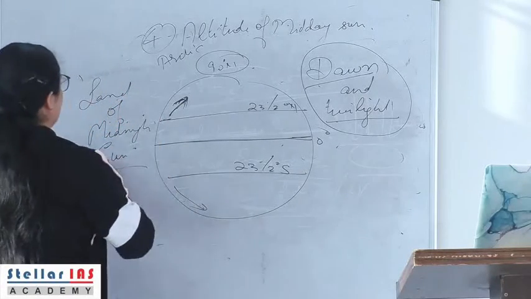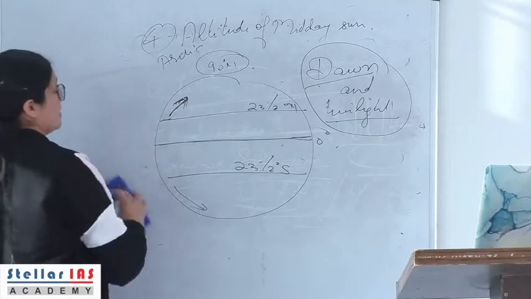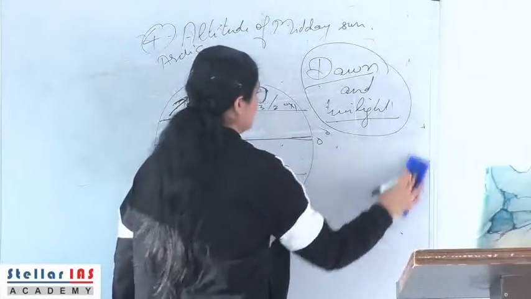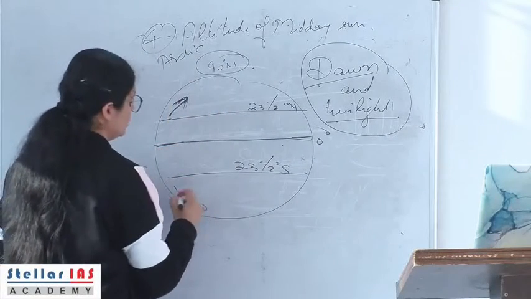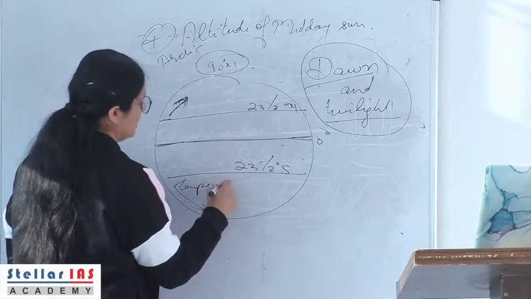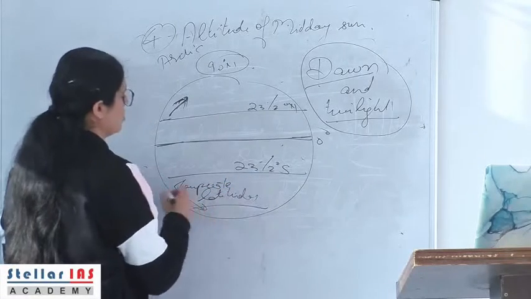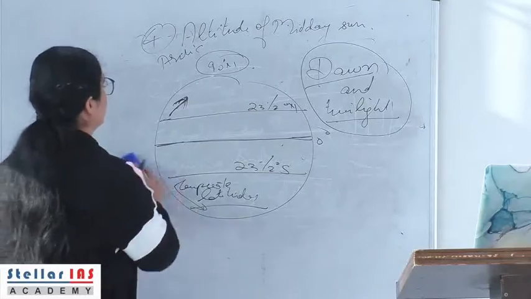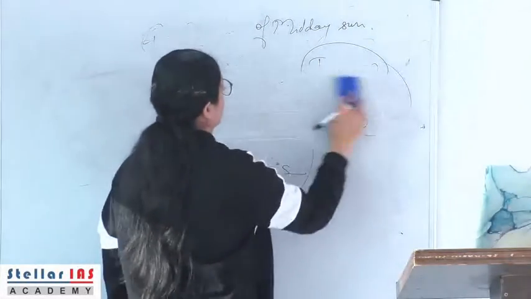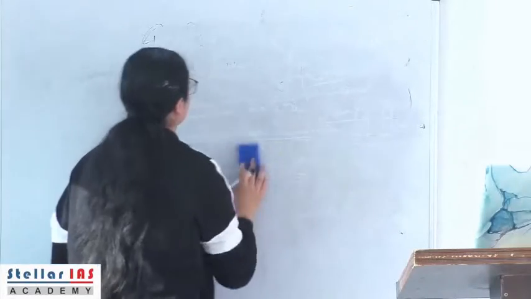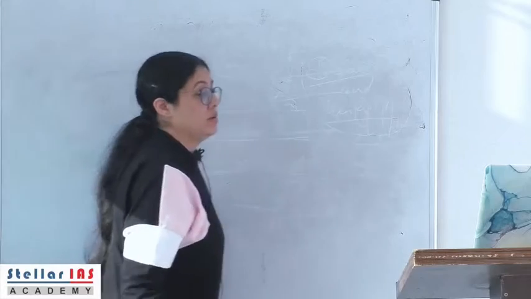So dawn and twilight is a direct result of the scattering of the sun's radiation, almost minimal at the equator, much pronounced in the temperate latitudes. So this sums up the topic of dawn and twilight.